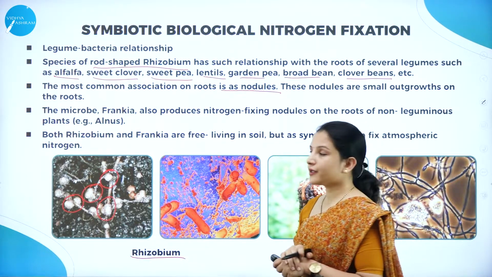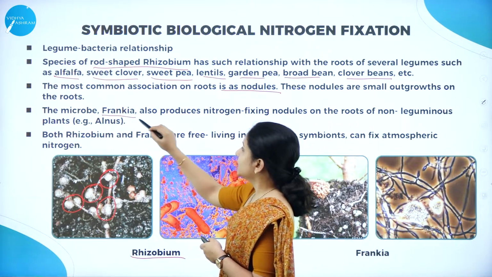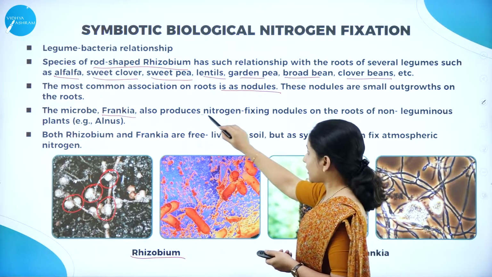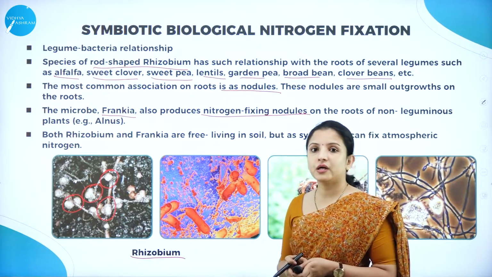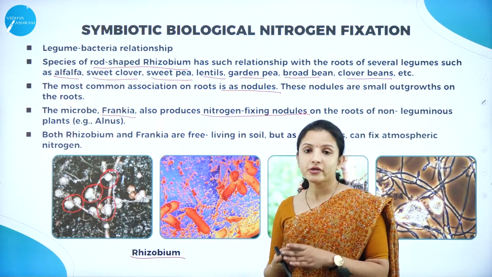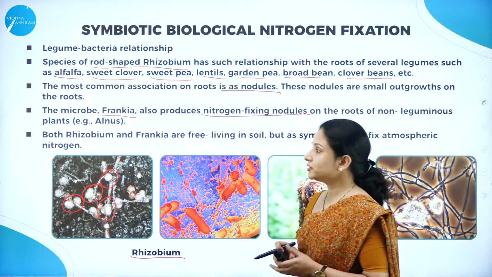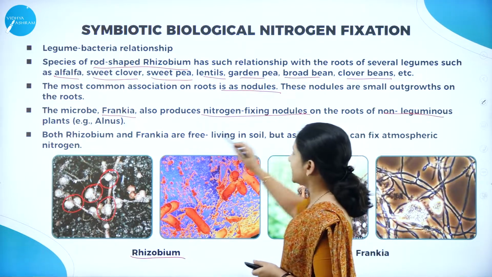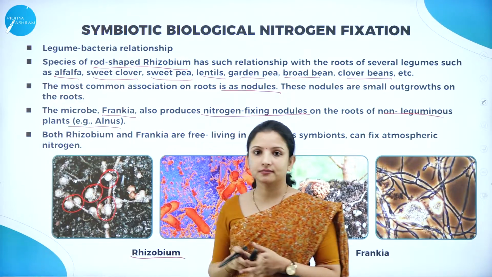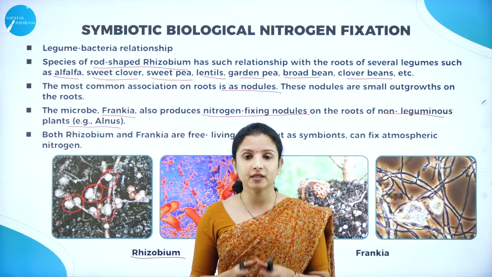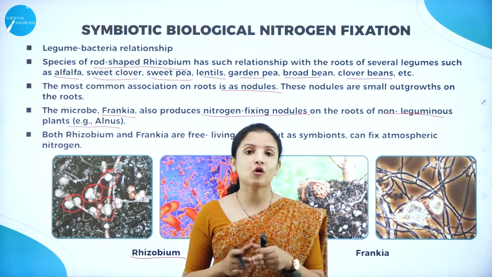And there is one more microbe which is called Frankia. This microbe also helps in nitrogen fixing, production of the nitrogen fixing nodules, but it does not help in the formation of nodules in the leguminous plants. It helps in the formation of nodules in the non-leguminous plants, for example Alnus. Frankia is also a free living microbe and it also helps in nitrogen fixation, forming nodules.